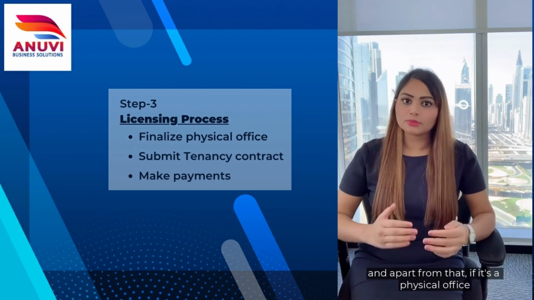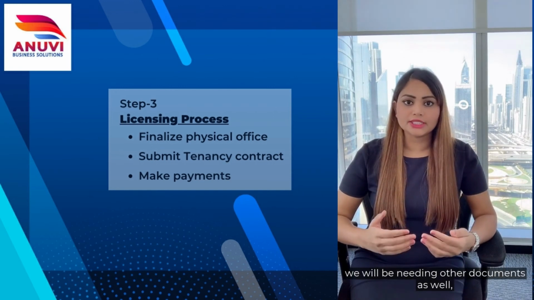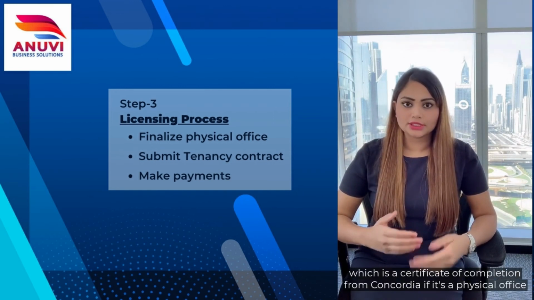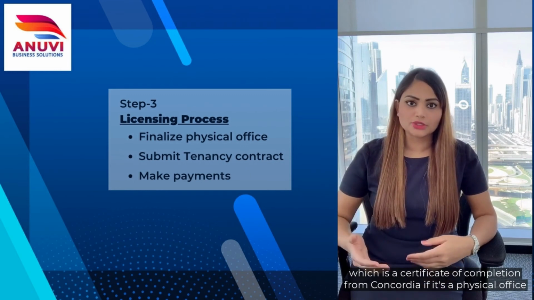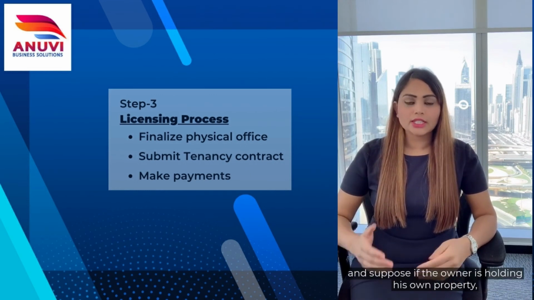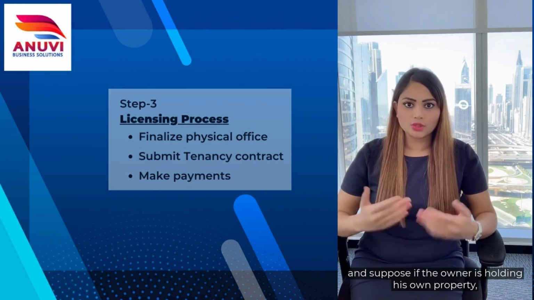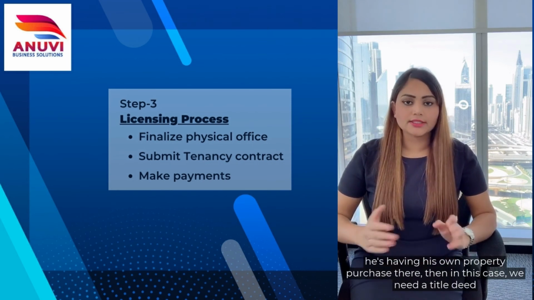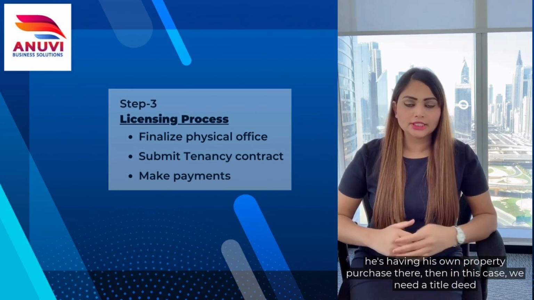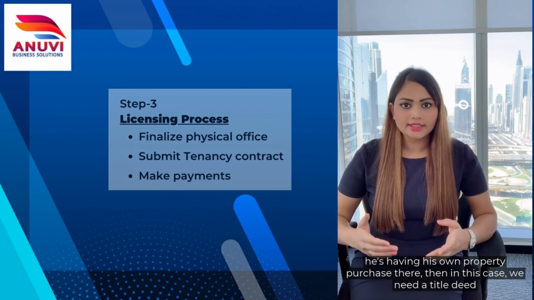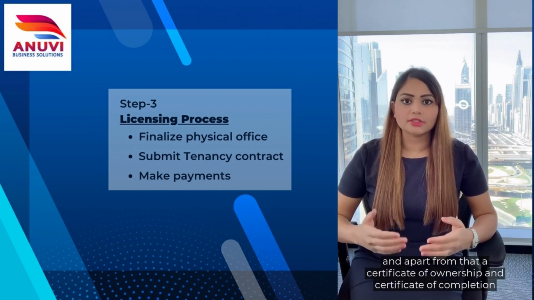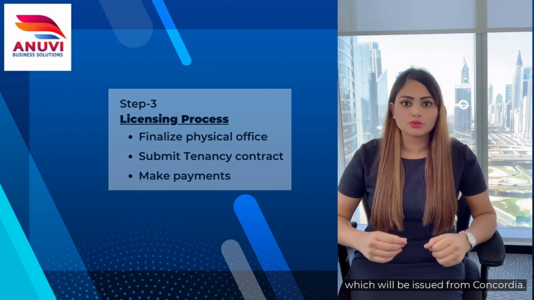And apart from that, if it's a physical office, we will be needing other documents as well, which is a certificate of completion from Concordia. And suppose the owner is holding his own property, which he purchased there, then in this case we need a title deed, and apart from that a certificate of ownership and a certificate of completion, which will be issued from Concordia.